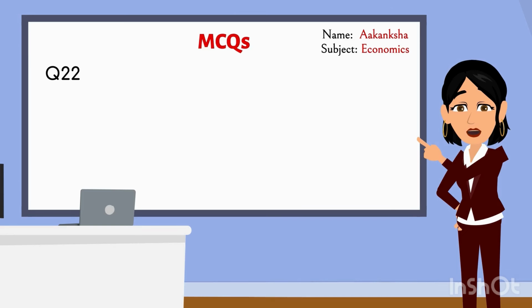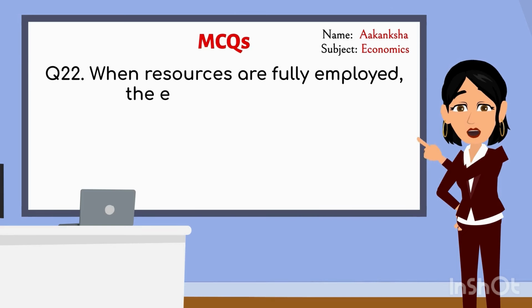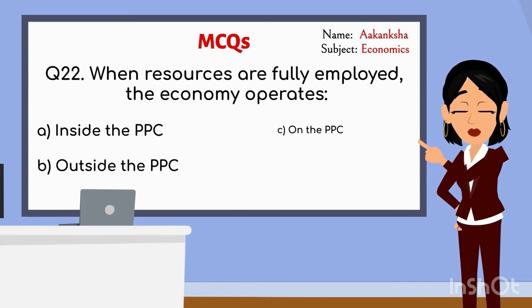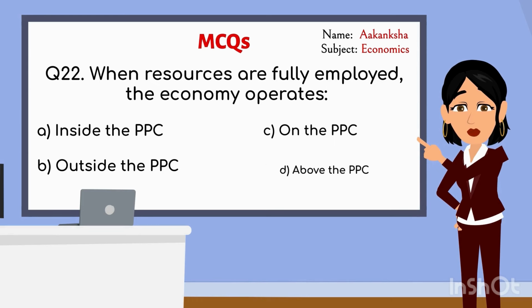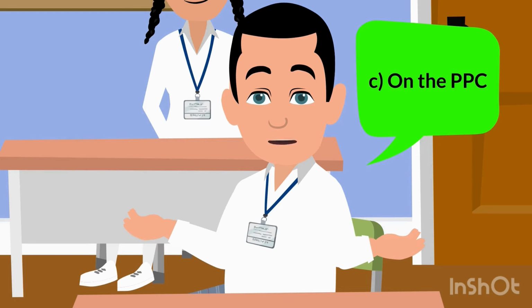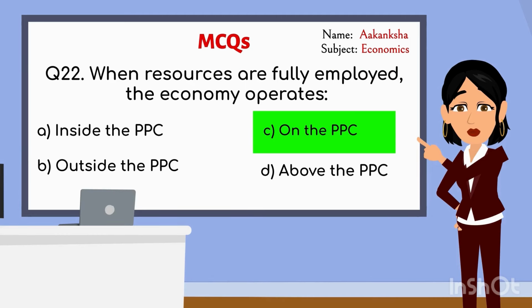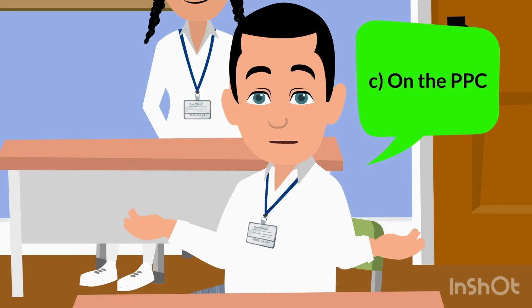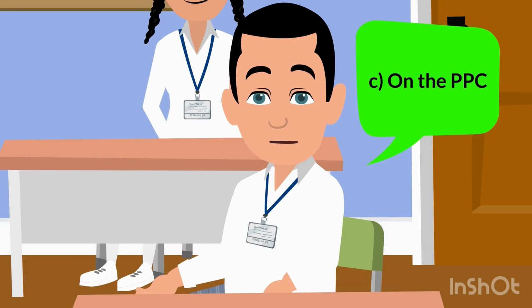Here's the next question, class. When resources are fully employed, the economy operates A. Inside the PPC, B. Outside the PPC, C. On the PPC, D. Above the PPC. Ma'am, the correct answer is C, on the PPC. Correct. Why do you think the economy operates on the PPC when resources are fully employed? Because the PPC shows the most an economy can produce when everything is used efficiently.